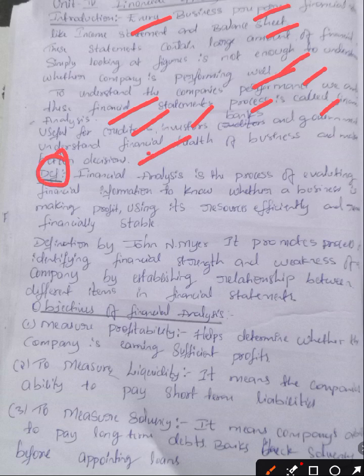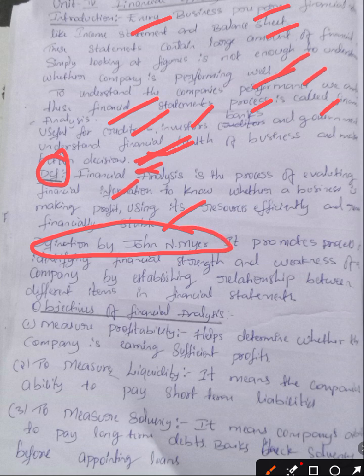Definition. Financial analysis is the process of evaluating financial information to know whether the business is making profit, using its resources efficiently, and remaining financially stable. The definition given by John N. Myer: financial statement analysis is the process of identifying the financial strength and weakness of a company by establishing relationship between different items of the financial statements.